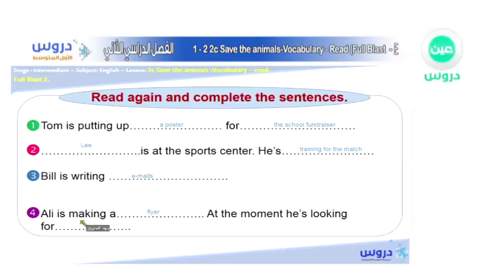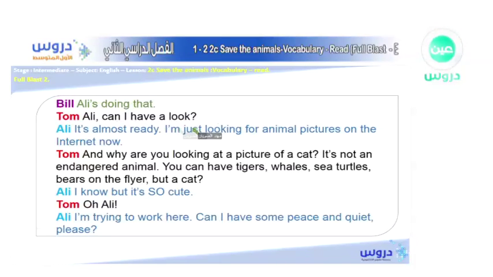And then it says he is looking for what? Let's see. Then he said, Ali, can I have a look? It's almost ready. I'm just looking for animal pictures on the internet now. And then he said, why are you looking for a picture of a cat? It's not an endangered animal. You can have tigers, whales, sea turtles, bears on the flyer, but a cat? And he said, I know, but it's so cute. Oh, Ali, I'm trying to work here. Can I have some peace and quiet, please?